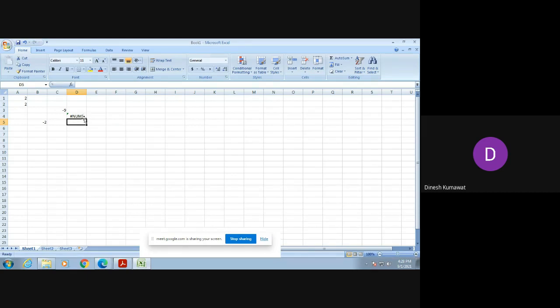#NUM!, because we know that the square root of a negative number is nothing but a complex number. If you calculate it, its value is 4i, because the square root of minus 1 is i, and the square root of 16 is 4. So its complex square root is 4i. But whoever designed this Excel sheet did not use complex numbers while preparing it. Is this clear to you? Yes, sir.